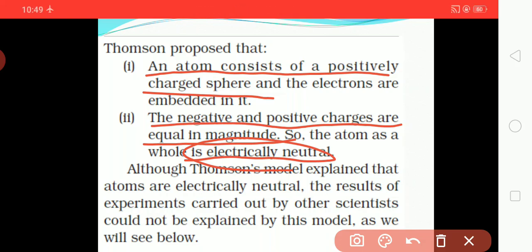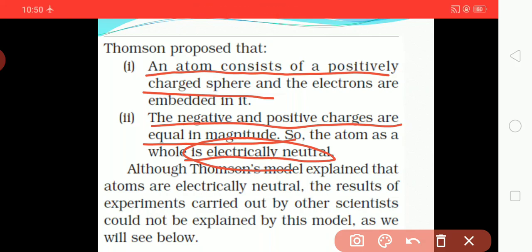In an atom there is a positive charge as protons and a negative charge as electrons, and both neutralize each other. So on average the atom will be neutral.